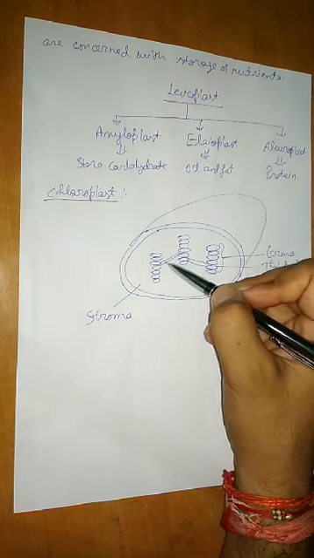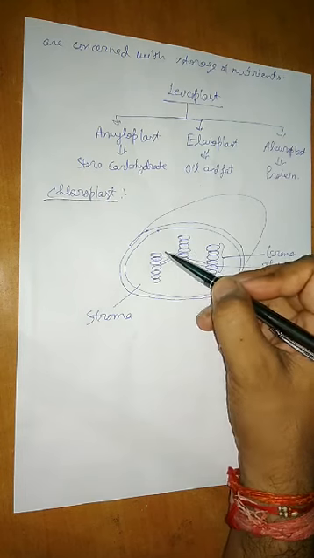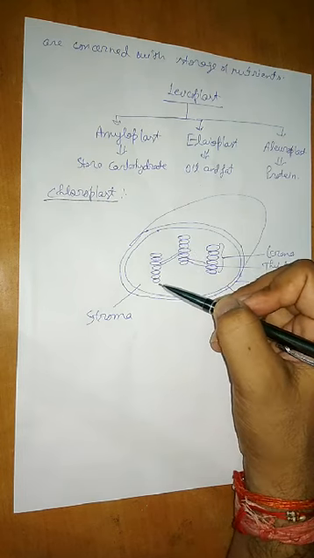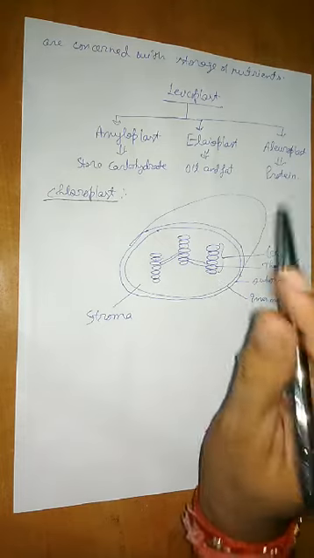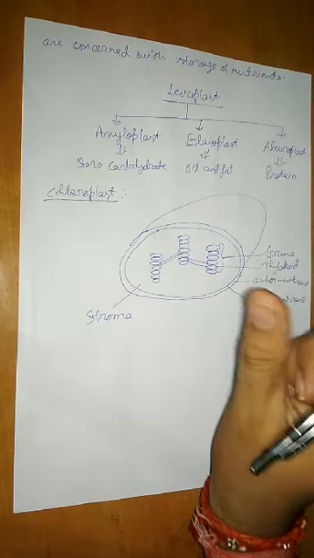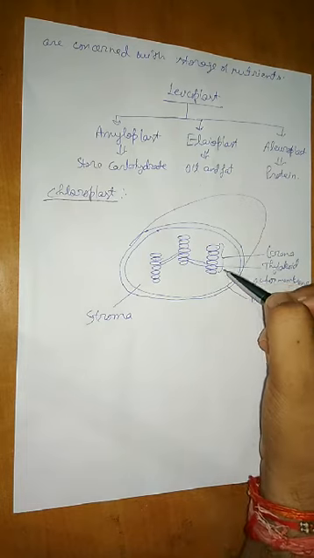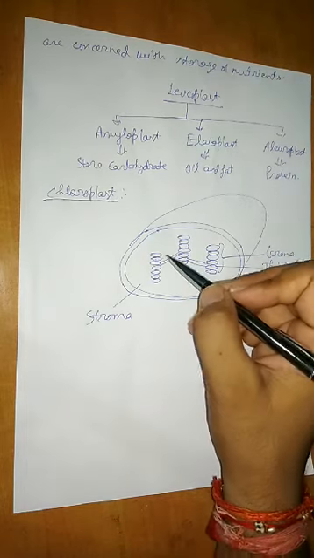So these are the thylakoids, and collectively they are called what? Grana. Here also it is one grana. This is also one grana. A single grana is called a granum. Granum is a singular term. So if only one grana is there, that is called a granum.